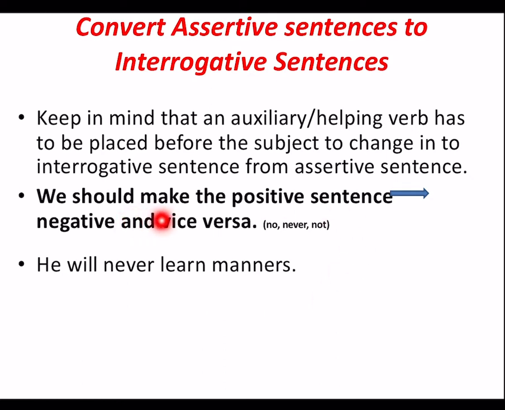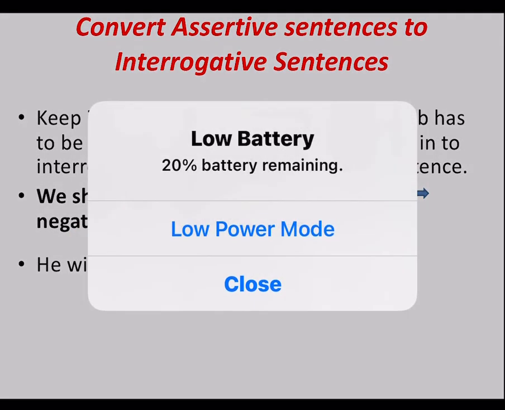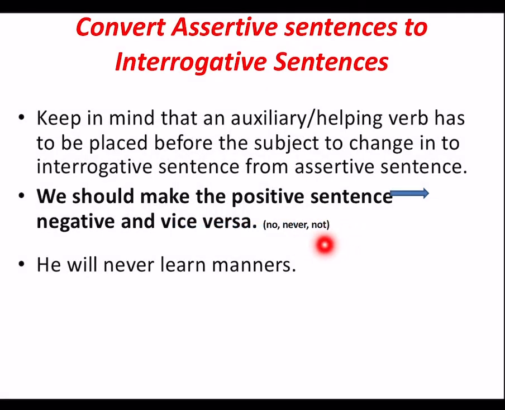Another rule that we need to follow is if the sentence is positive, we will make it negative. If the sentence is negative, we will make it positive. Words such as no, never, not or nothing are words which make the sentence negative.